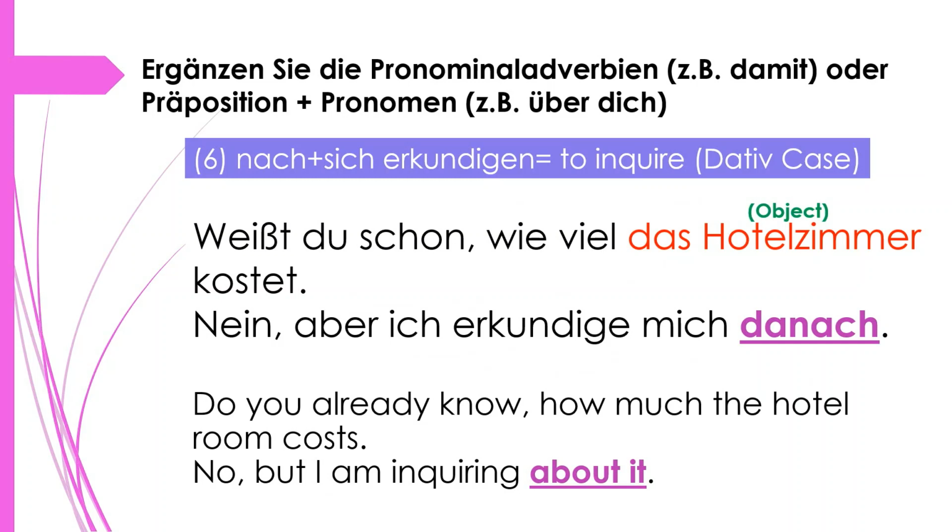Yes, about the price of the hotel rooms. So here again danach is indicating das Hotelzimmer. Das Hotelzimmer prices, the hotel room prices. Okay, so danach. So why we have used nach? Because sich erkundigen. Yes, because we have used this verb here. That's why we have used danach, about it. Okay.